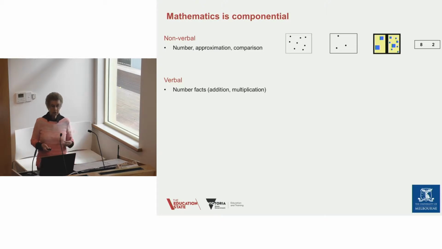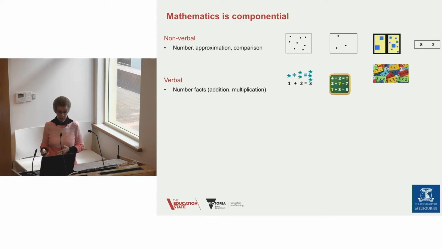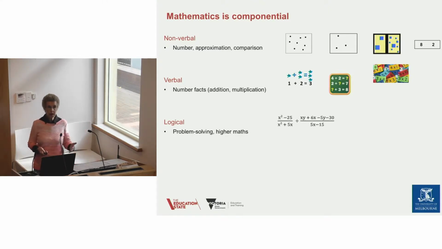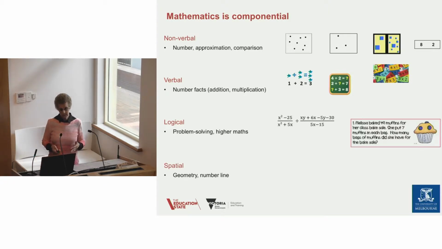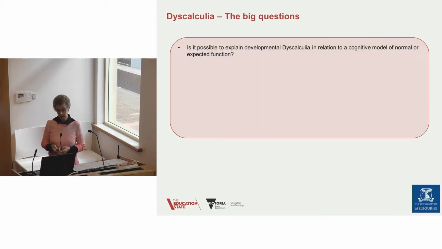And then we move from that into a verbal form of number. We have number facts, we move into the operations of addition, multiplication. Then we move into a logical realm where we're looking at problem solving and higher maths. And they might look like this algebra equation to solve or a word problem to solve. And another aspect of number is the spatial aspect that's been mentioned in earlier videos when talking about number line estimation, and it can include geometry and number line.